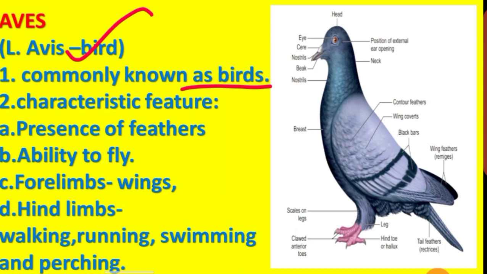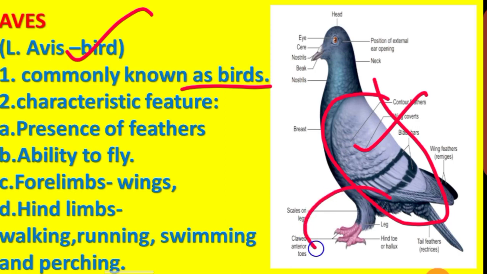The main characteristic feature of birds is the presence of feathers. This brings the ability to fly. The forelimbs are modified as wings. The hind limbs are used for walking, running, swimming and perching.